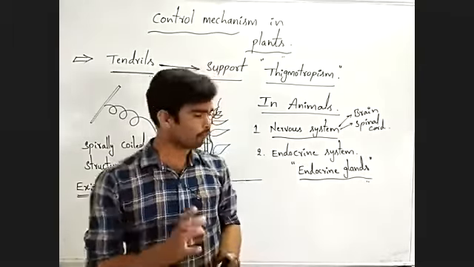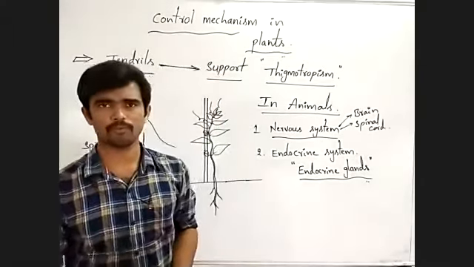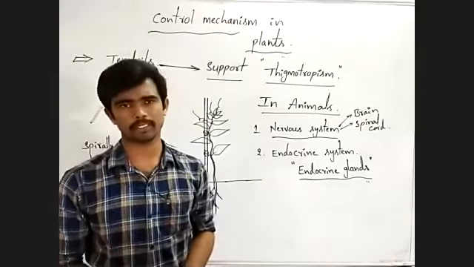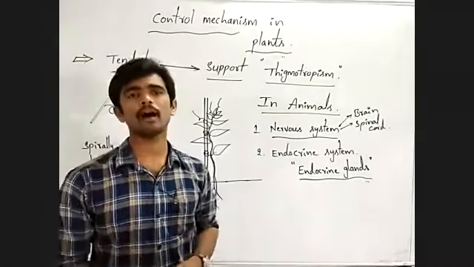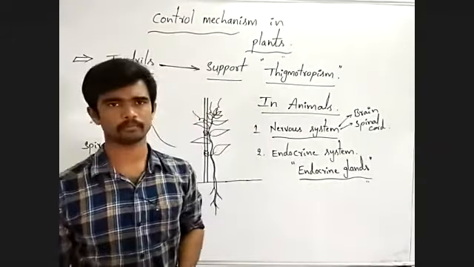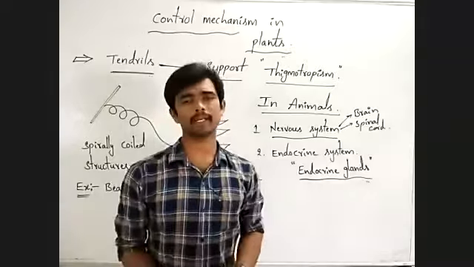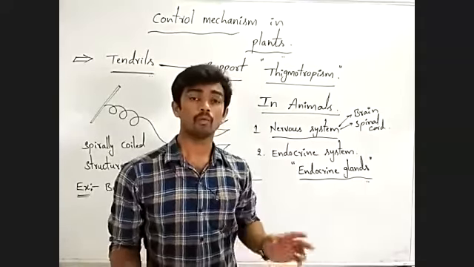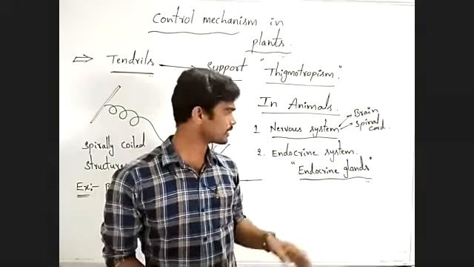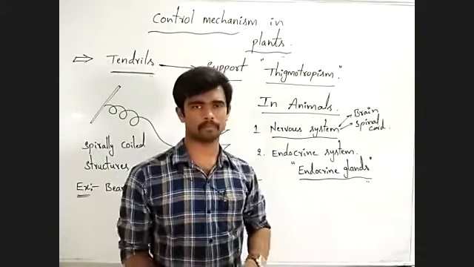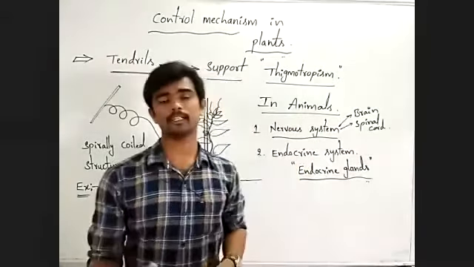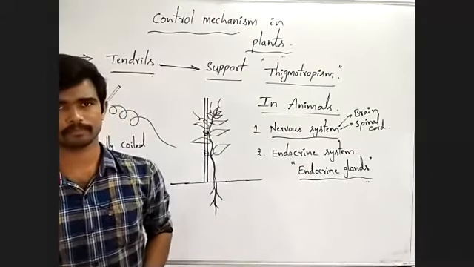But way is different. Way of responses towards the stimuli. These ways are different in plants and animals. Both have the control mechanisms, but ways are different. Ways of control mechanism are different in both animals and plants.